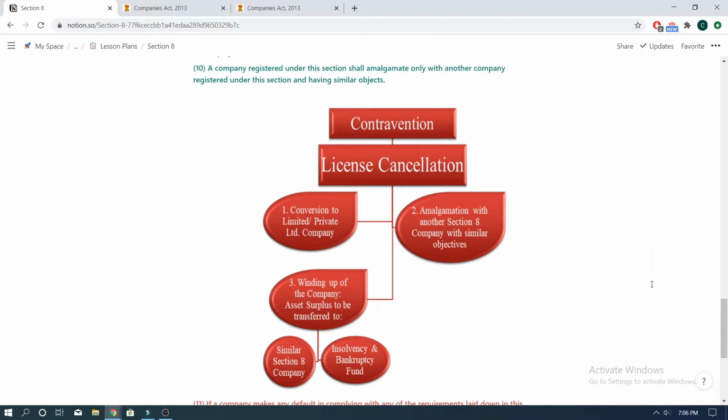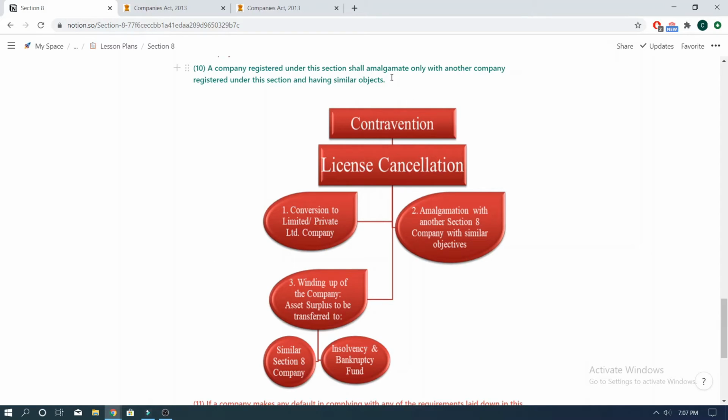So keeping in alignment with the goals of this section, which is primarily aimed towards pursuit of charitable objects and welfare of society, any surplus assets left over pursuant to winding up of such a defaulting company have to be utilized in furtherance of the same objects, which is why either it would be transferred to another Section 8 company or to the Insolvency and Bankruptcy Fund. This fund is formed under Section 224 of the Insolvency and Bankruptcy Code 2016.